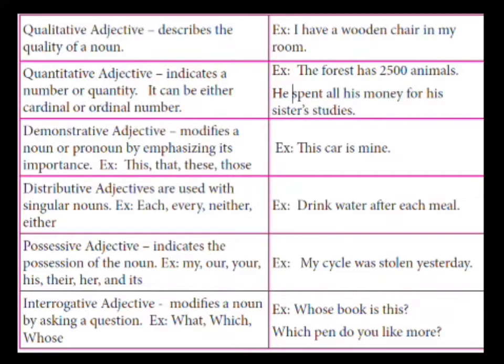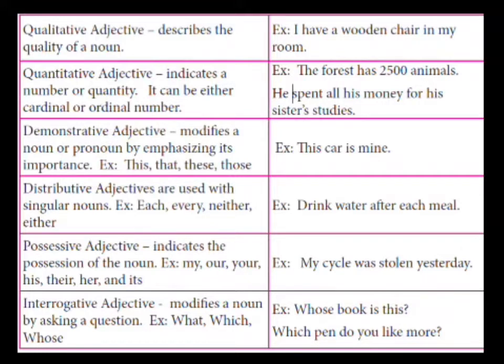There are 6 kinds of adjectives given in our module. Our first one is descriptive adjective. It means qualitative adjective. It describes the quality of a noun. For example, I have a wooden chair in my room. I am a happy person.